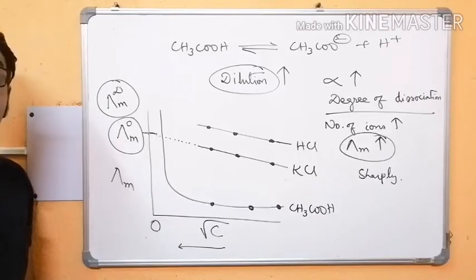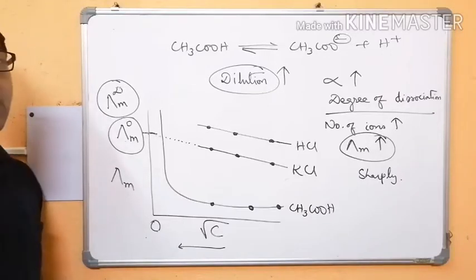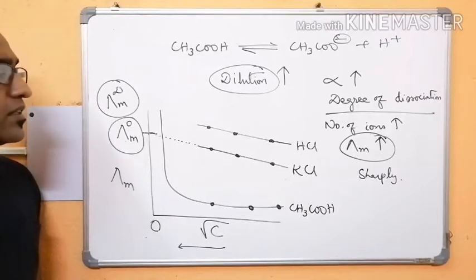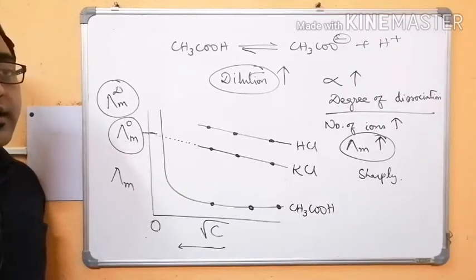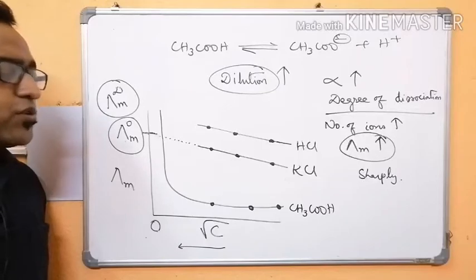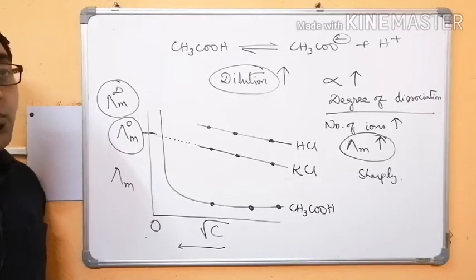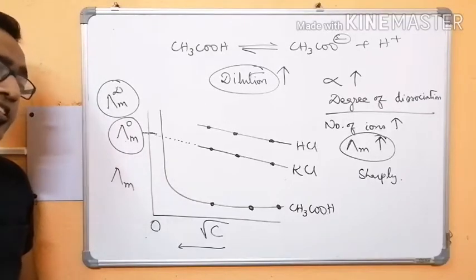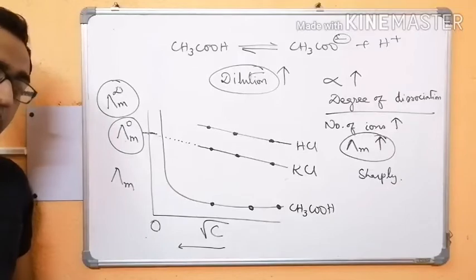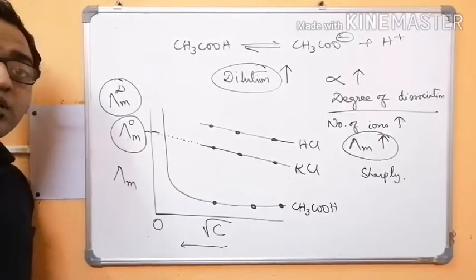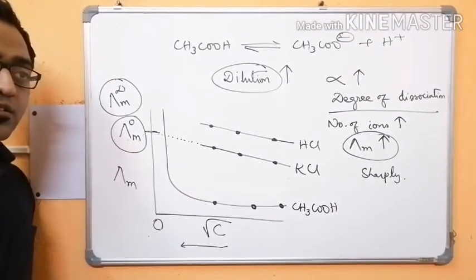As concentration approaches zero, upon dilution, the molar conductivity of a strong electrolyte increases gradually, and if the curve is extrapolated, it reaches a maximum limiting value, called limiting molar conductivity. Why limiting value?